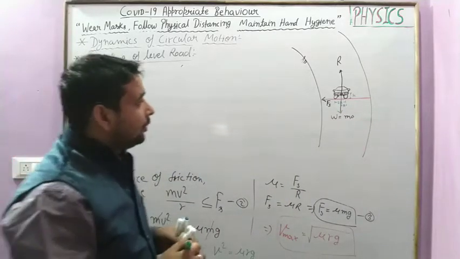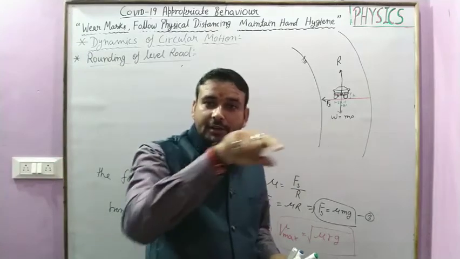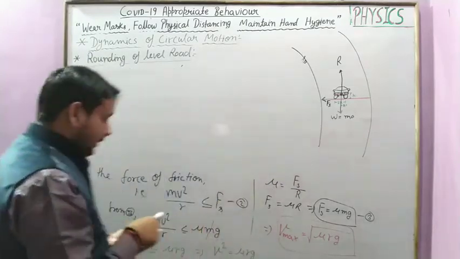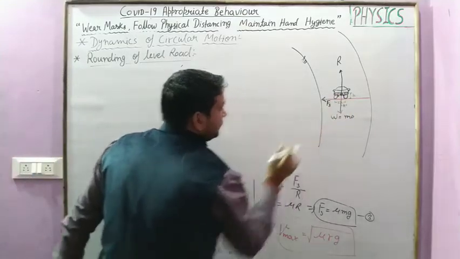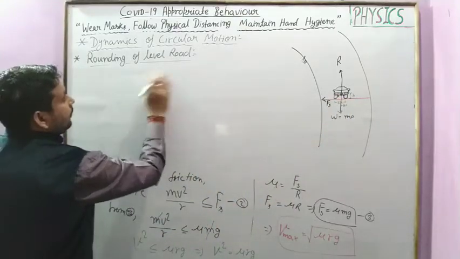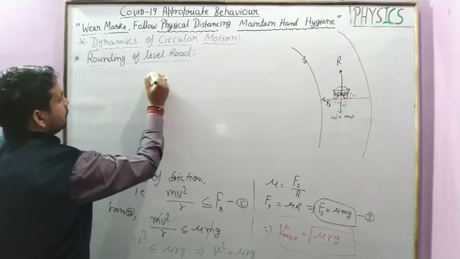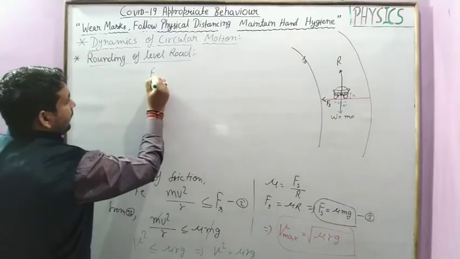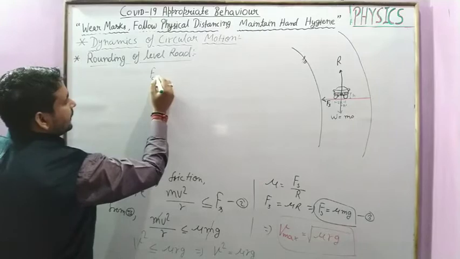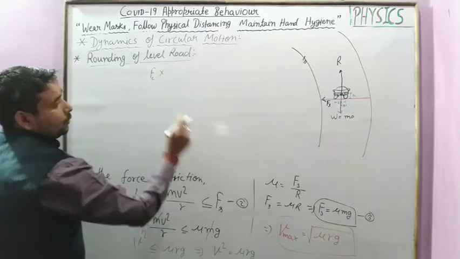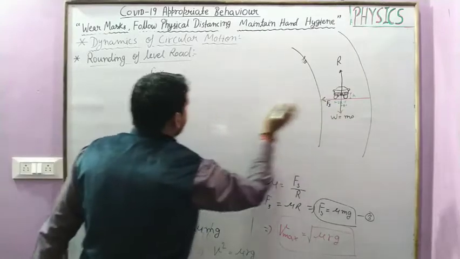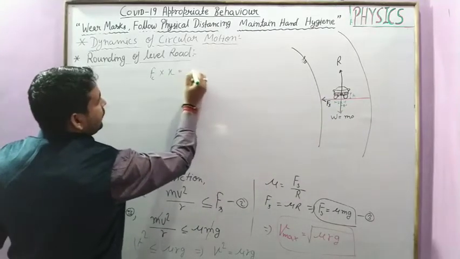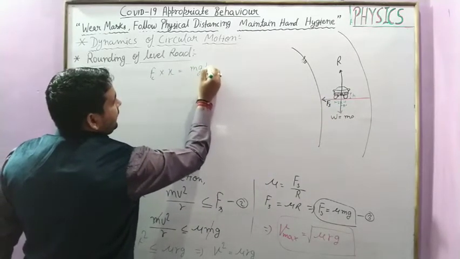Clear? So when a car takes a round on the level road, the work done by the centripetal force Fc into the distance covered x is equal to mgh.